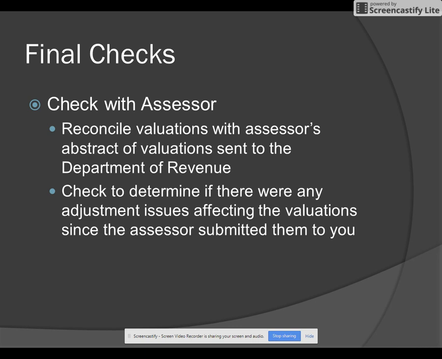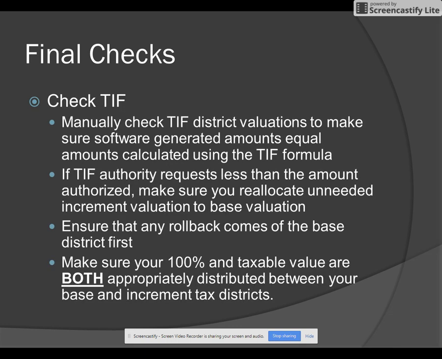So for instance, in the intervening time since the assessor submitted valuations, there may have been a court case or a Property Assessment Appeal Board case that has lowered the value of certain properties within your county, and so you'd need to go ahead and make those corrections or any other corrections or slight changes that may need to be made in that intervening time between when the assessor gave the file to you and when you're filing it.